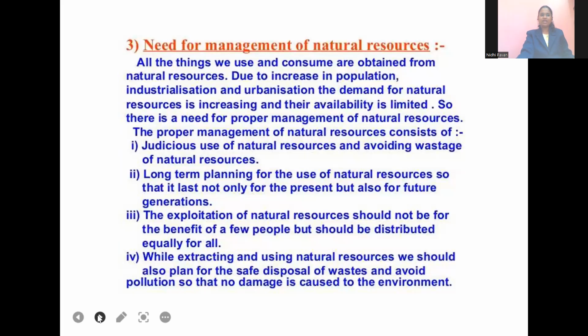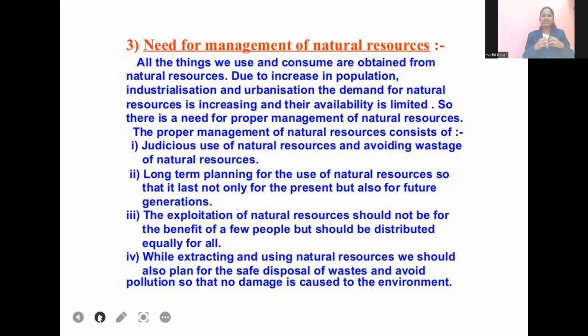Then, what is the need? The first point is judicious use of natural resources, avoiding wastage. There should be strict laws that this person has used only this much of natural resource, like that. Long-term planning: we should not only plan for the upcoming 10 years, we should plan for the upcoming 100 years, 1,000 years. The exploitation of natural resources should not be for the benefit of a few people. It should benefit the country and the whole world. That kind of thinking should be there.